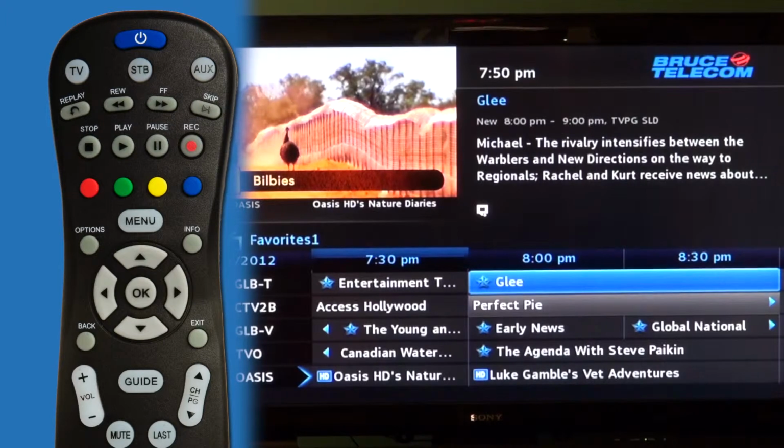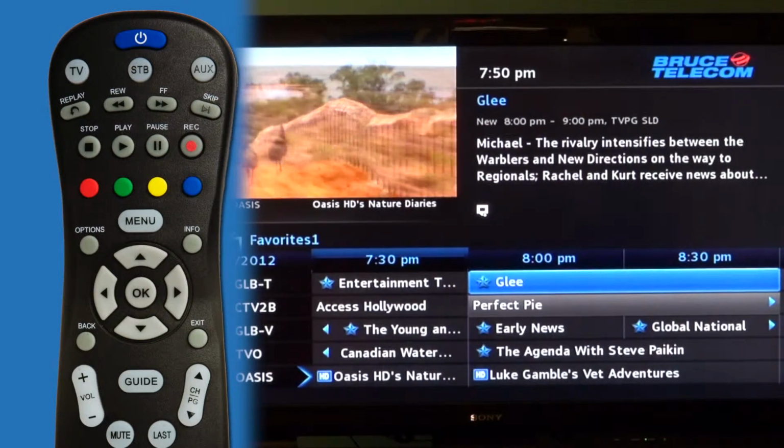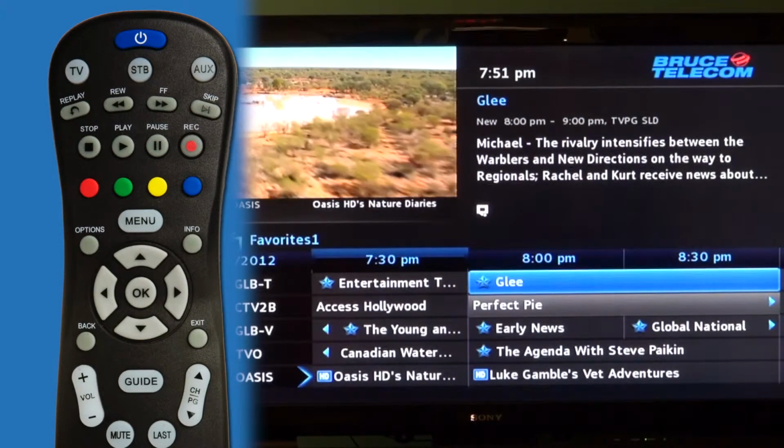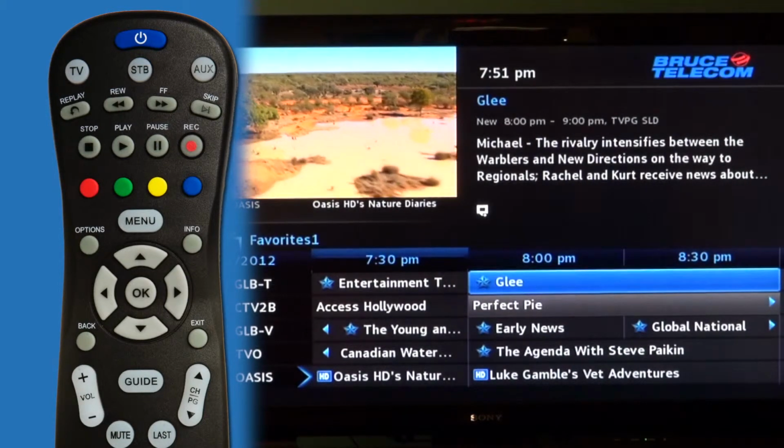There are 3 types of scheduled events: reminders, auto-tune, and recordings. A reminder informs you a program is about to come on. An auto-tune automatically changes the channel when the program is about to start.